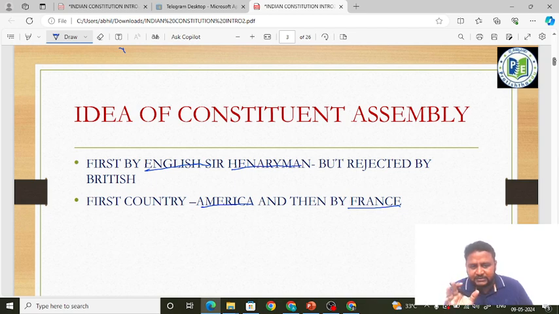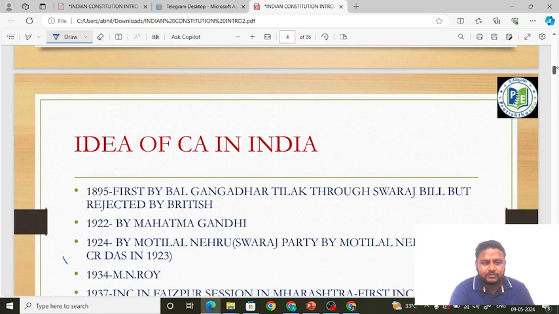Each and every point which I discuss is very important from the examination point of view. So please pay attention, friends. Each and every word which I speak is very important. Each and every word which I highlight is very important. Okay friends, let's get started with the idea of a Constituent Assembly with respect to India.